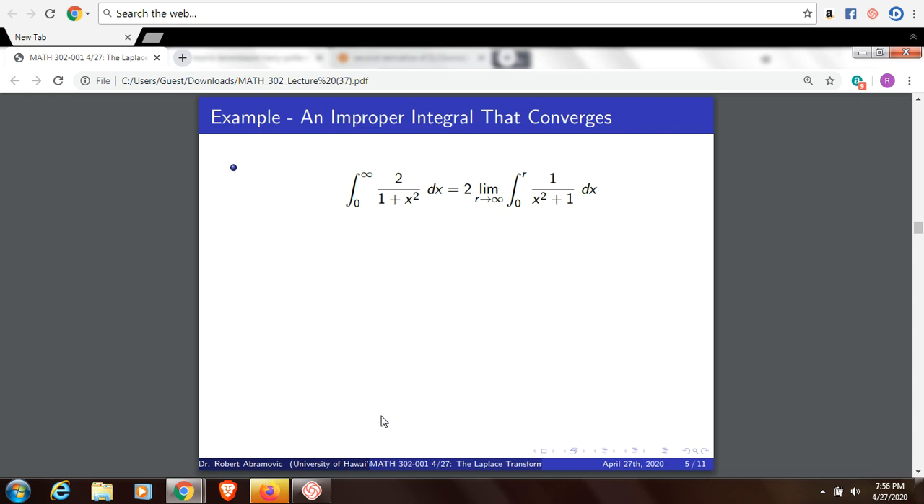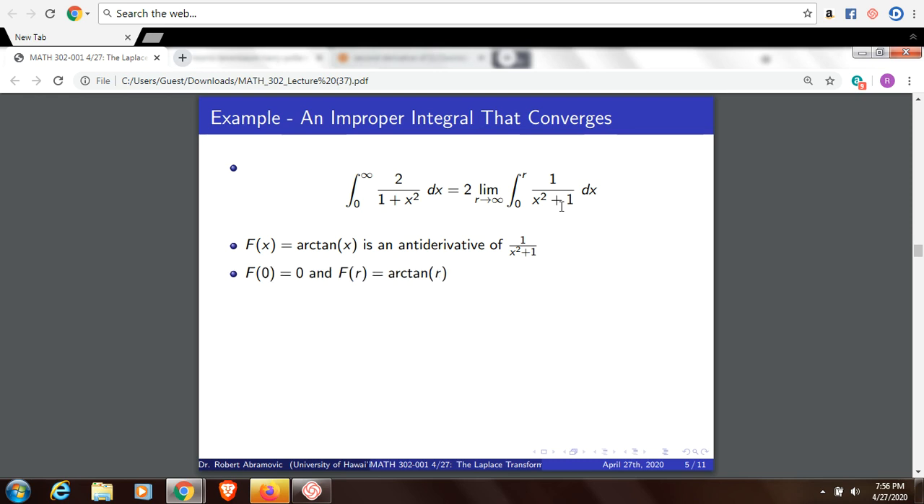Now here's an example of an improper integral that does converge. If we look at the integral from 0 to infinity of 2 over 1 plus x squared dx, pull out the 2 from the integrand, that's the same as 2 times the limit as r goes to infinity of the definite integral from 0 to r of 1 over x squared plus 1 times dx. Capital F of x is arctan of x. This is an antiderivative of the function 1 over x squared plus 1.